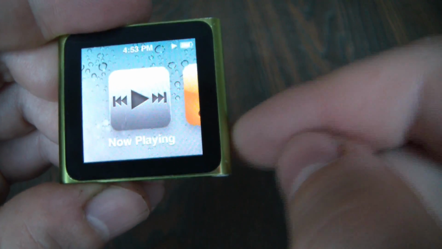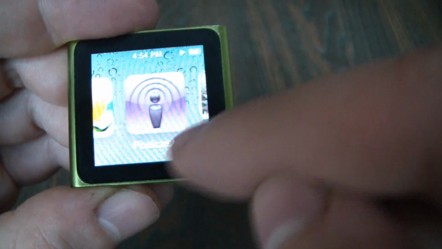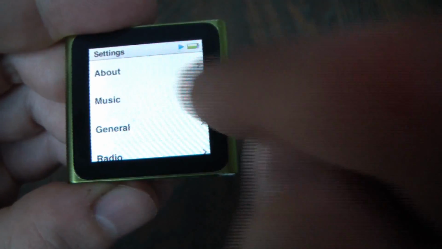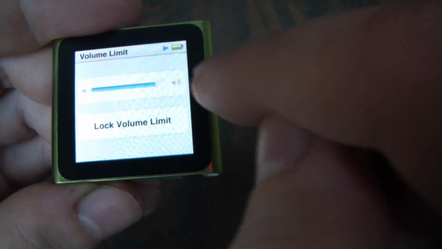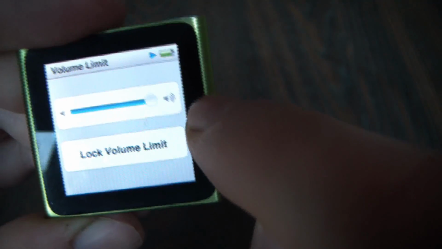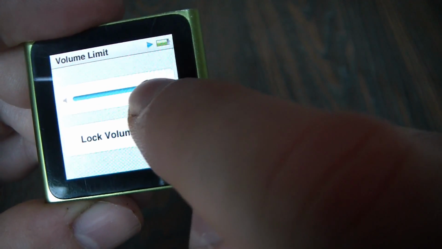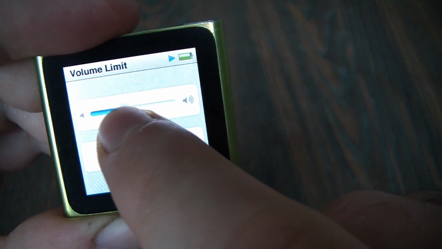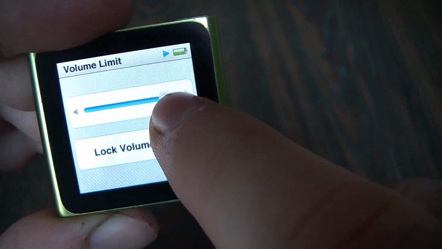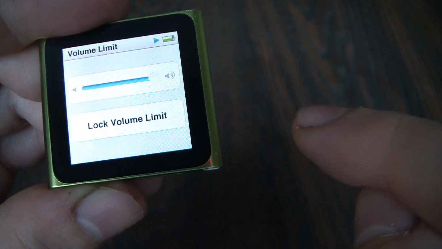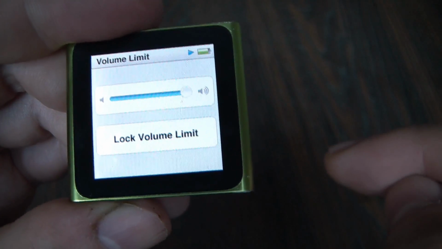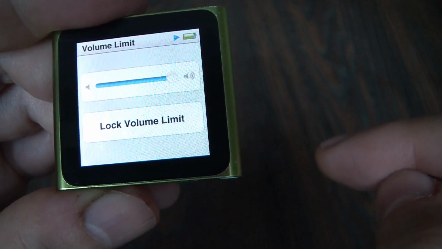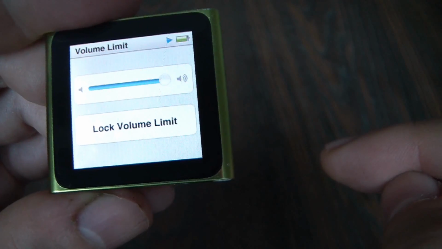All you need to do is go to Settings, Music, Volume Limit, and as you can see, I have the volume set to the max here, and you can adjust the volume to the desired level right here. And that is how you access and change the volume if the volume button is not working.